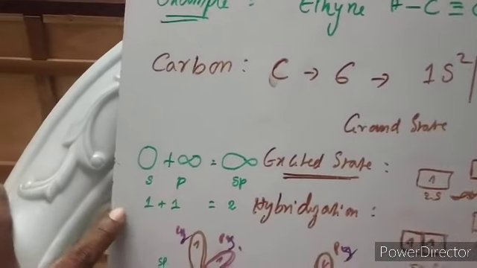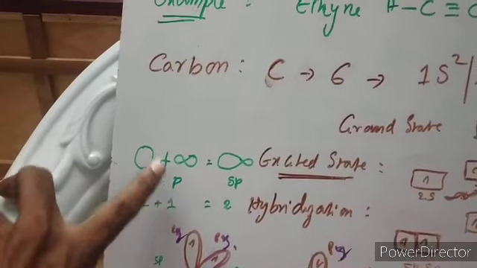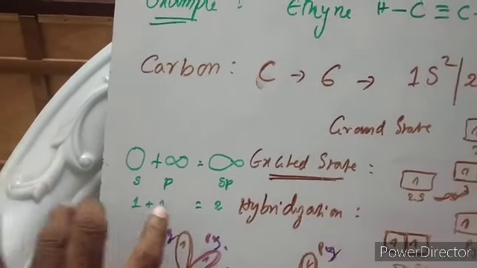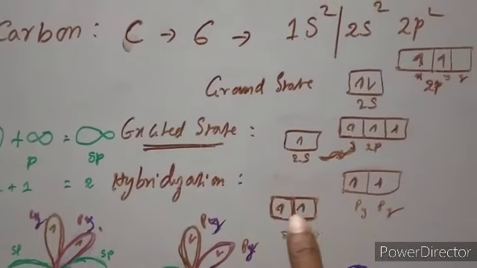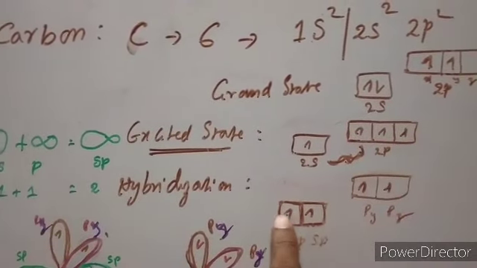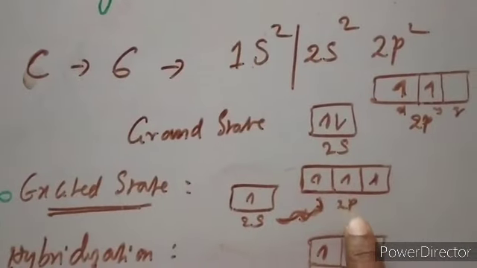How many sp hybrid orbitals are there? Here one s is involved and one p is involved. Therefore 1 plus 1, 2 sp hybrid orbitals are formed. These 2 sp hybrid orbitals are degenerate, means they have the same energy, and still there are unhybridized orbitals here.